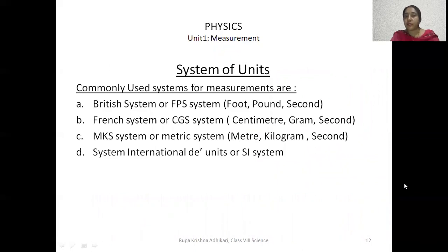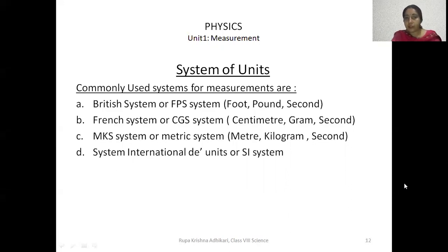Now, system of units. Some commonly used systems for measurements are given here, like the British system, FPS system. Why was it called the FPS system? Because length was measured in foot, mass in pound, and time in second. Then came the CGS system, a French system: centimeter, gram, second.